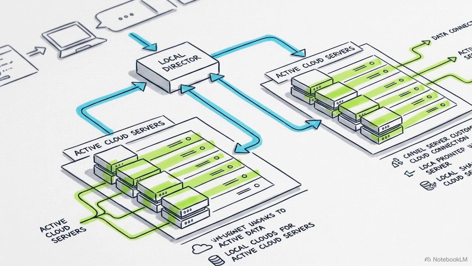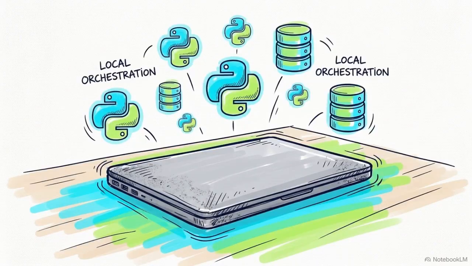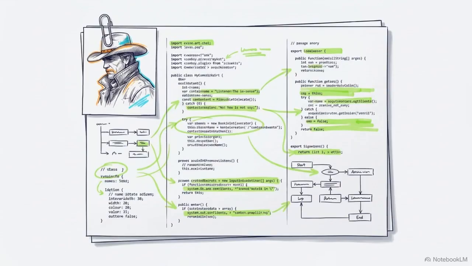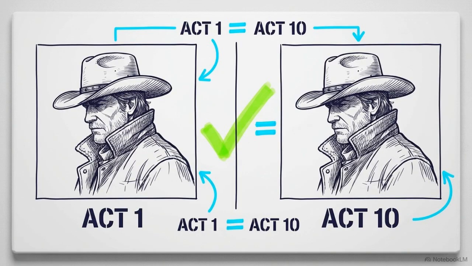Automating long-form storytelling requires a software architecture that manages the machines rather than just talking to them. The solution relies on a lightweight Python script and a local database, running entirely on a standard laptop. This local brain maintains a central database of character mastercards and style guides. For every new shot, it injects these fixed visual references into the instructions, ensuring that the JC Black appearing in Act 1 is mathematically identical to the one in Act 10.